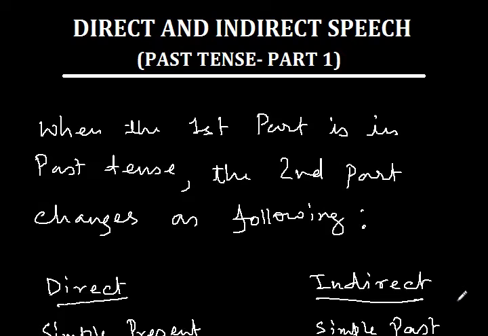Now, in my previous video, I have discussed that when the first part is in present tense, the sentence changes accordingly. Here, we will discuss when the first part is in past tense, okay? Then what changes happen with the second part while changing the sentence from direct to indirect. So here are the changes that go as follows.